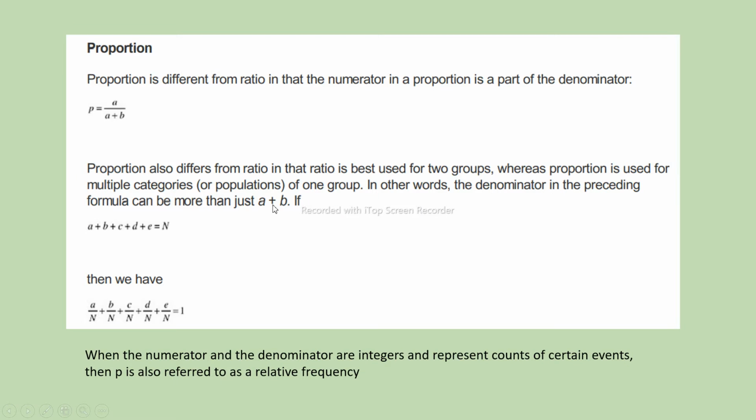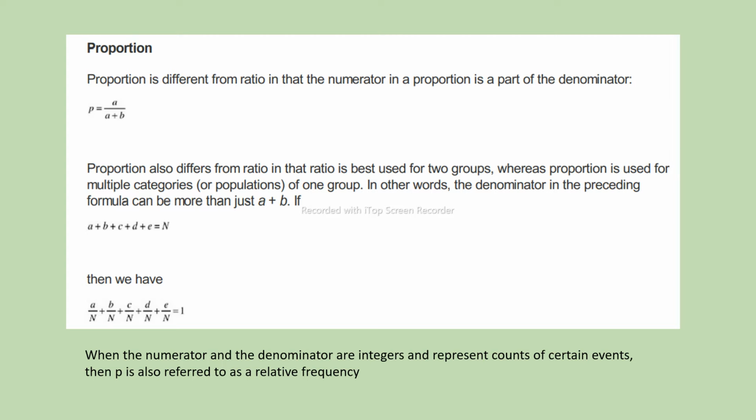The next is proportion. We all know this; it is also a mathematical term. Proportion is different from ratio in that the numerator in a proportion is a part of the denominator, isn't it?